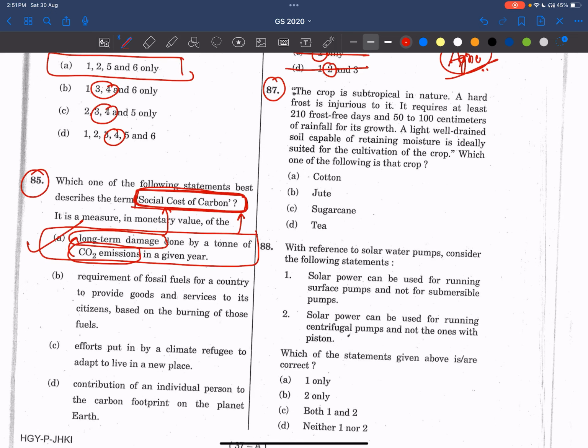Coming to the 87th question. The crop is subtropical in nature. A hard frost is injurious to it. It requires at least 210 frost-free days and 50 to 100 centimeters of rainfall for its growth. A light, well-drained soil capable of retaining moisture is ideally suited for cultivation of the crop. Which of the following is this crop? See here, friends, the answer is cotton. Why? Because jute requires more than 100 centimeters of rainfall, at least 160 to 200 centimeters.